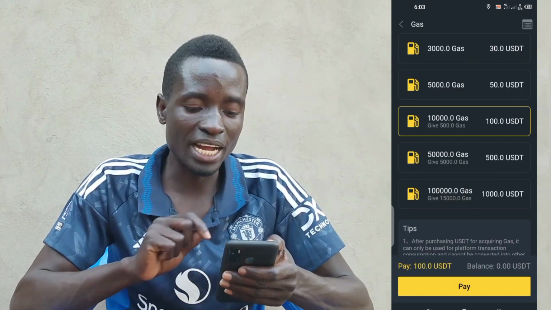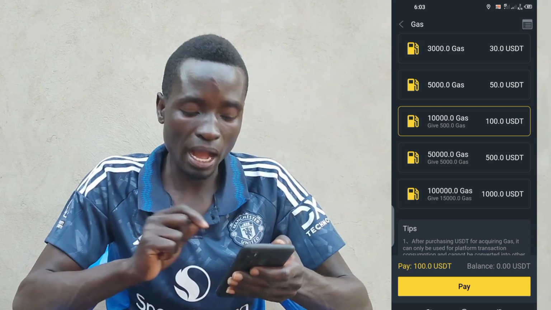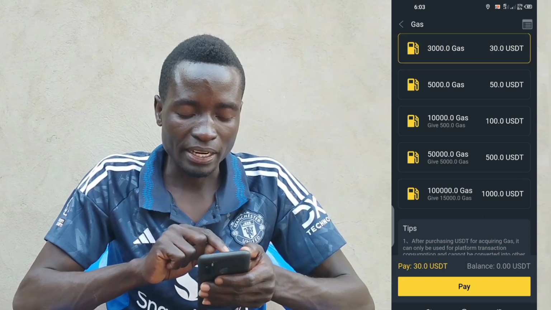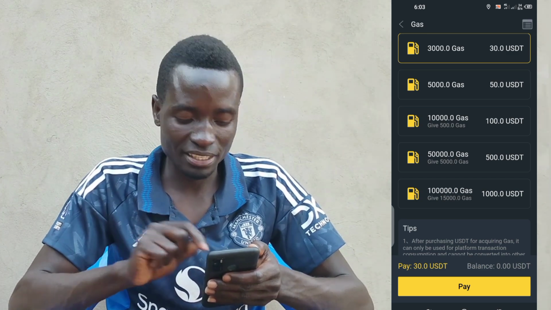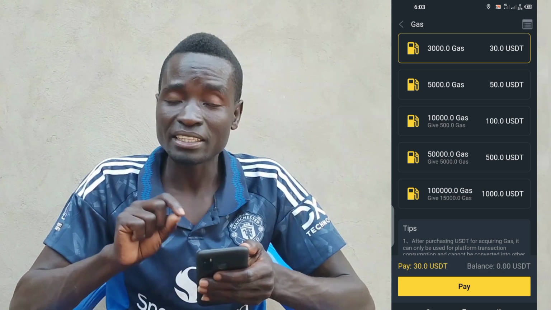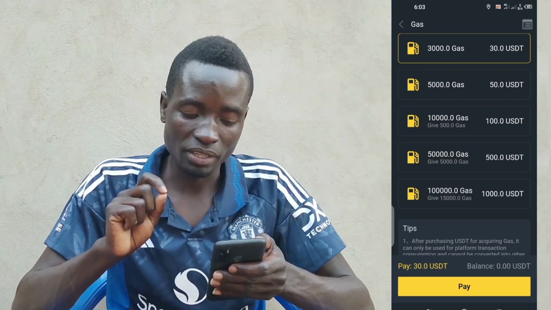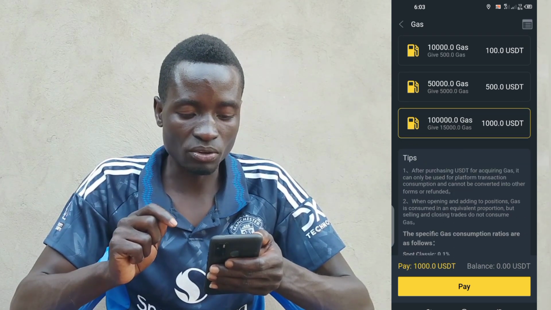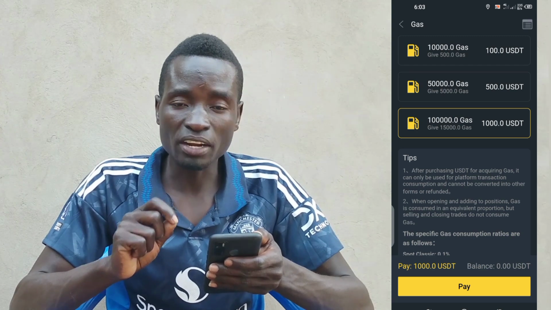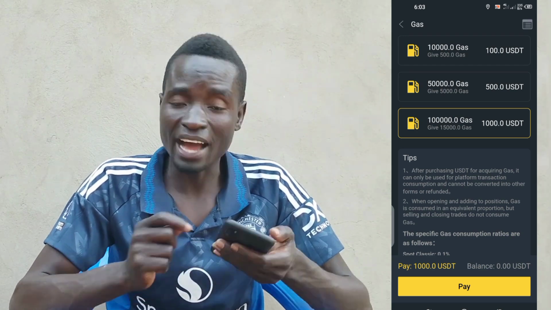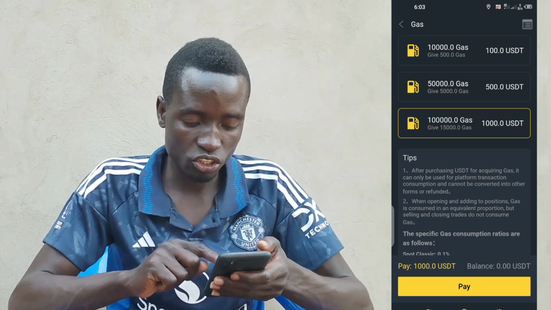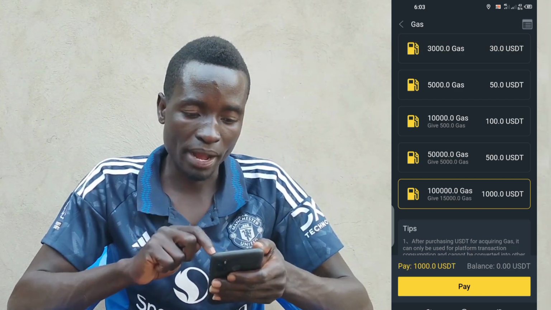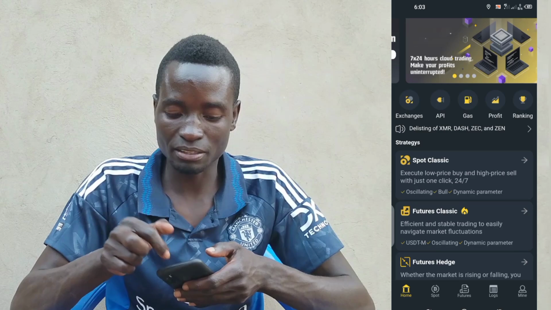Then we go to gas. The gas here is where you can pay for the gas. As you can see mine here, the minimum, as I said, is $30, and you're going to buy 3,000 gas. Then the last one here is for $1,000 US, and you're going to buy 100,000 gas, and that one can make you much money. Now that is how you can do it. In case you want to buy, I'm going to show you that in the next step.